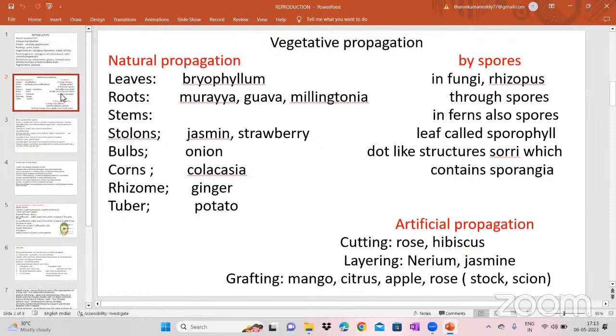From that place, the new plant will be grown. That is the layering. So we see it in grass also, in Nerium, jasmine also. And then grafting, this is made by us. This is a very important thing, what is that?